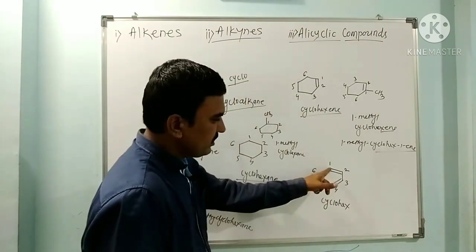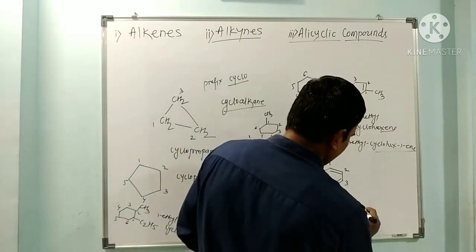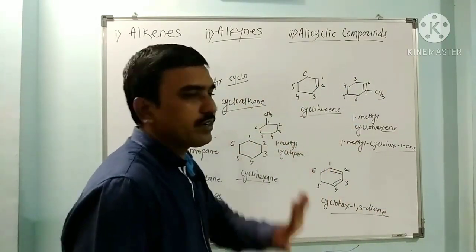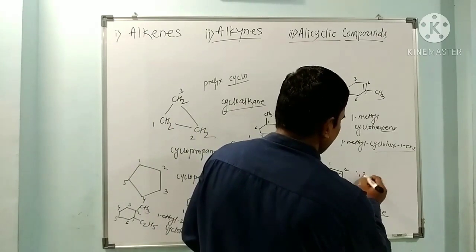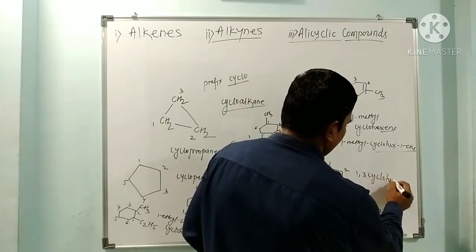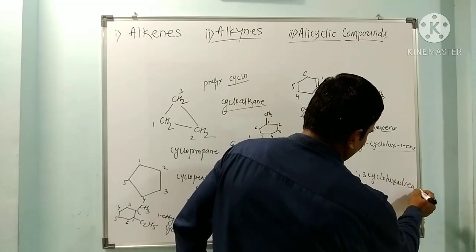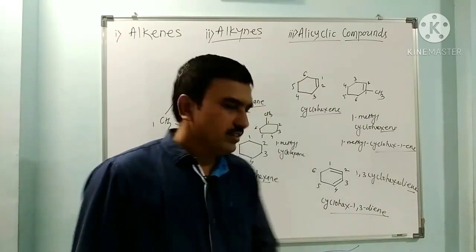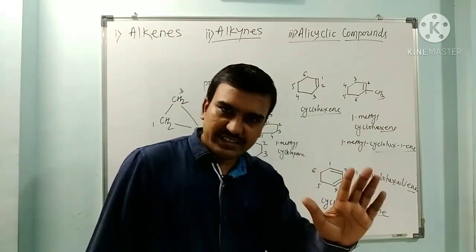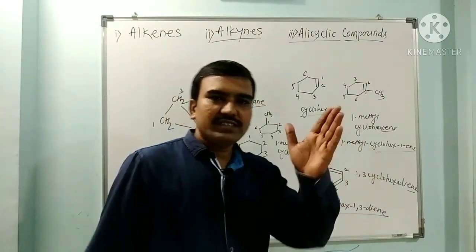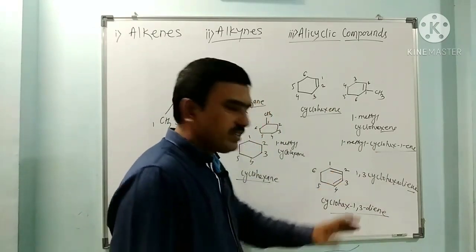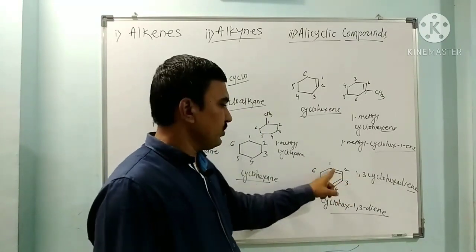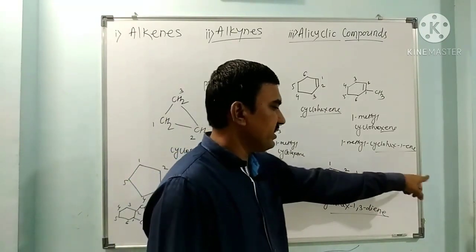cyclohex-1,3-diene or 1,3-cyclohexadiene, or cyclohex-1,3-diene. 6 carbons are there, hexane, cyclic nature is there, cyclohexane, double bonds are there, hexadiene. So in this way, with the positions of the double bonds, 1, 3-cyclohexadiene.